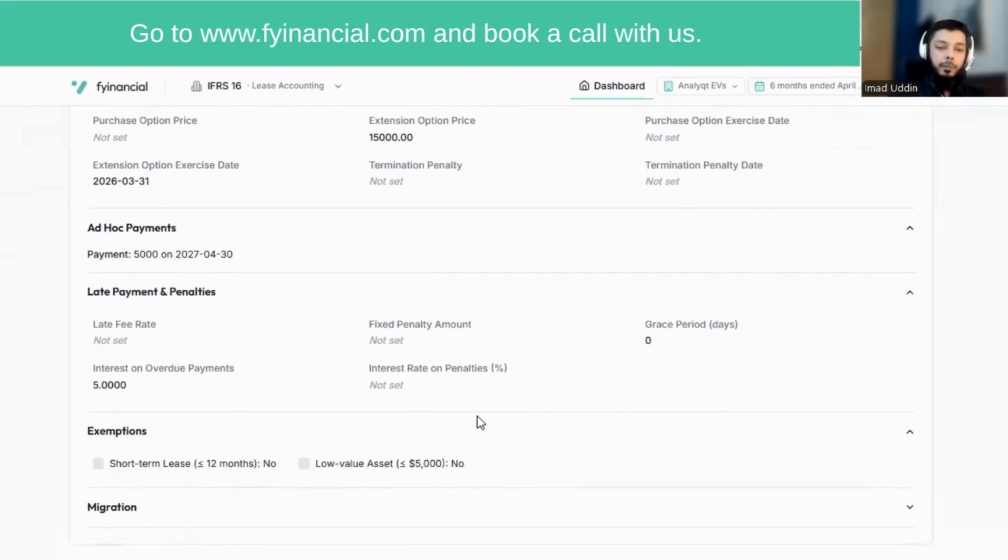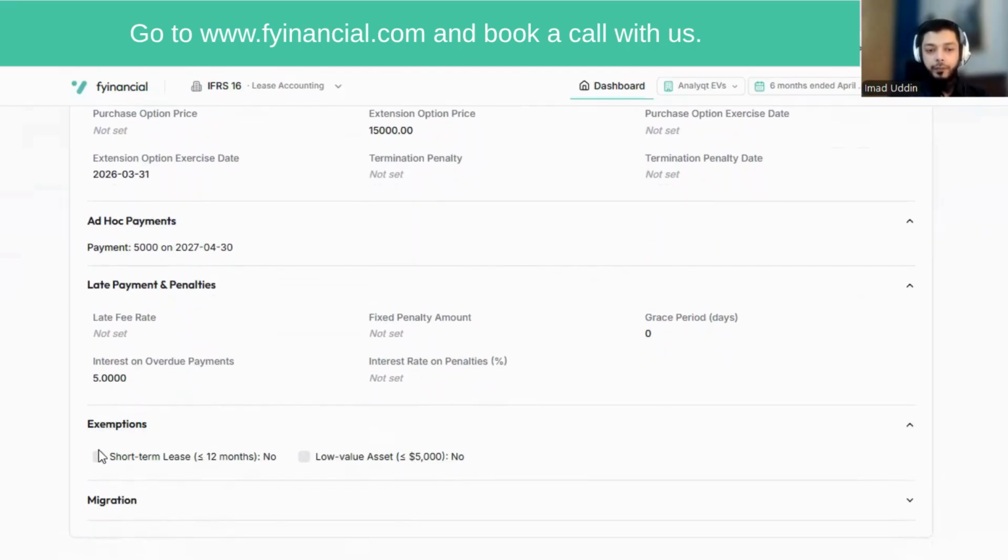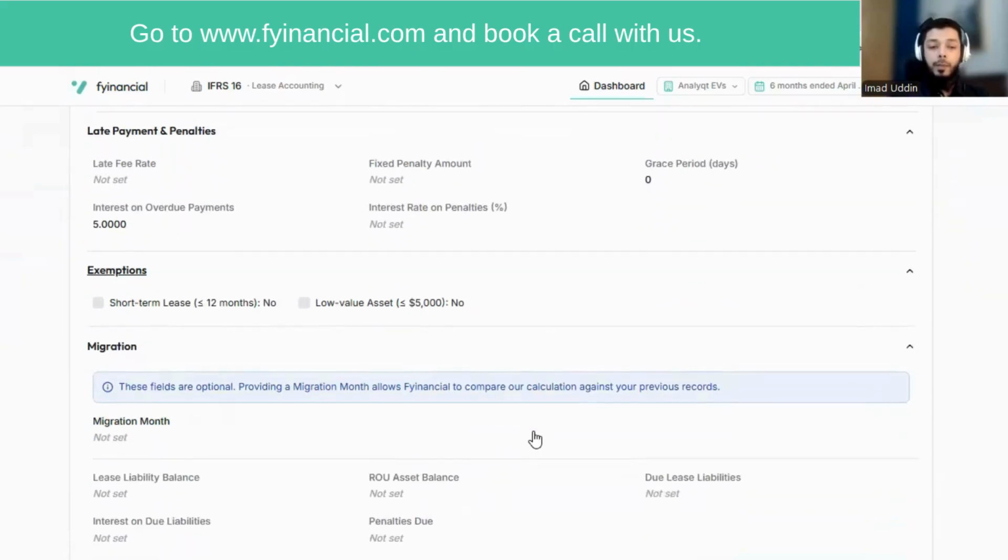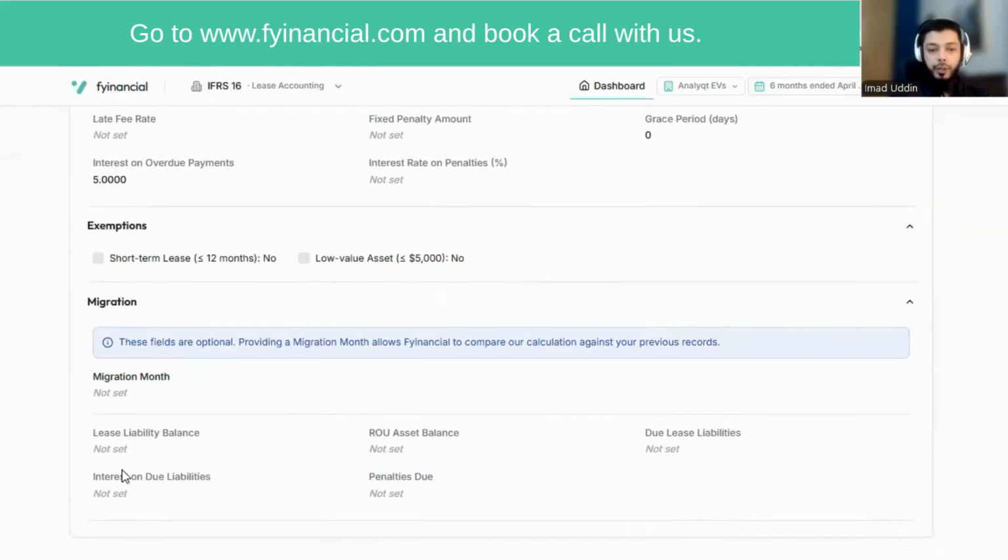Then again, as a very basic thing, if your lease is a short-term lease or a low-value asset, then this would be treated entirely differently, as an operating lease. Additionally, at the time of migration, if your current balances differ from what we calculated, for example if your previous calculations were slightly flawed, you can simply input your previous balances here, and based on what we have right now, it will calculate the difference and will also suggest a correcting entry, assuming the errors are immaterial.